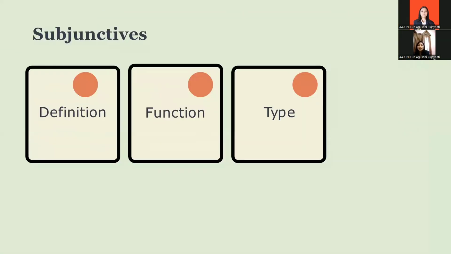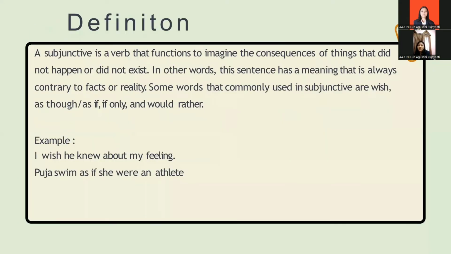Next material is subjunctives. We are going to talk about the definition, the function, and the type. Definition of subjunctives. The subjunctive is a verb that functions to imagine the consequences of things that didn't happen or didn't exist. The subjunctive can be in the form of wish, needs, requirements, and suggestion. In other words, the sentence has a meaning that is always contrary to facts or reality.